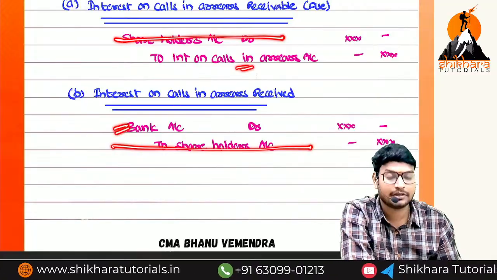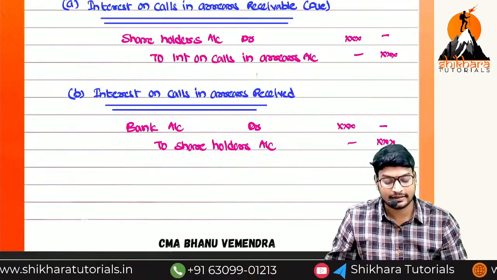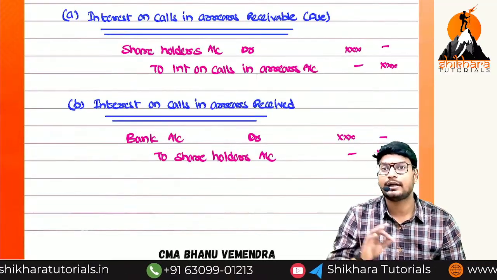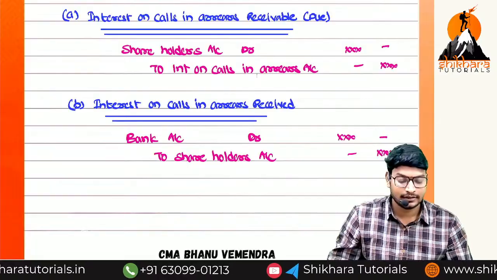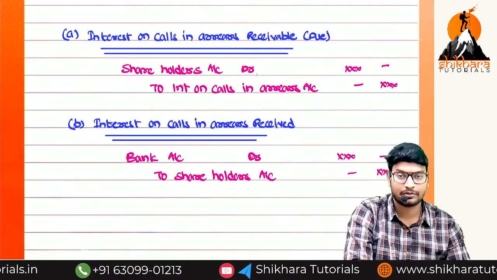Bank account debited to interest on calls in arrears. Are you getting the point? Directly we should not write these entries. First we have to write what, ma? Due, and then we have to write the receipt entry. Then you can easily understand what, ma? Calls in advance. So please take a note of it.